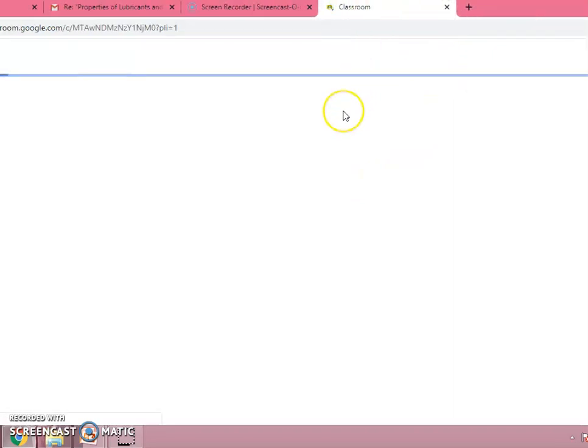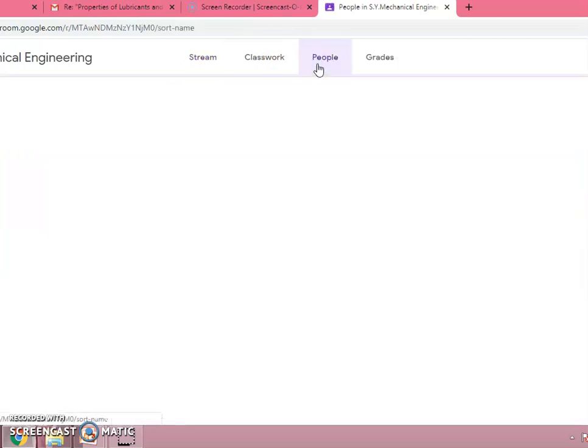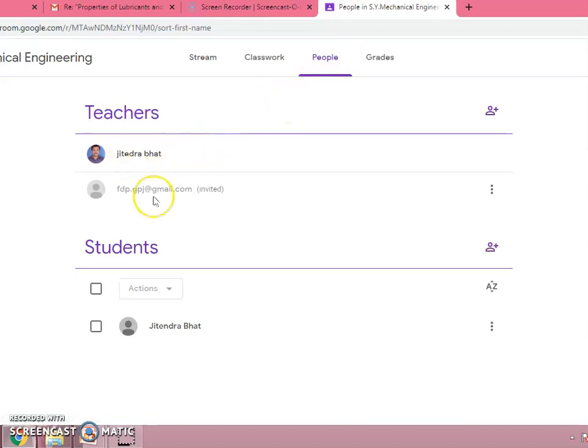Task 3, creation of Google Classroom. So I have given the link for the Google Classroom. You can see here this link gives you the information of Google Classroom, which is one of the best learning management systems for students. So if you look at this, this is my Google Classroom for SY Mechanical Engineering students. So I have enrolled the students here as well as co-teachers.